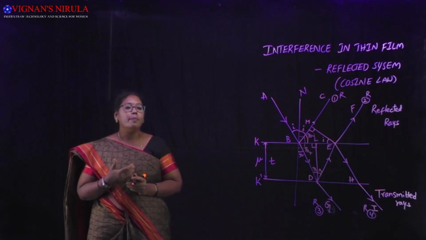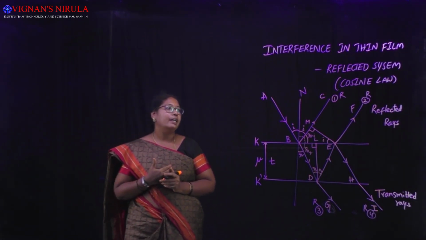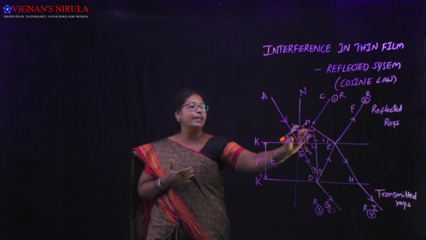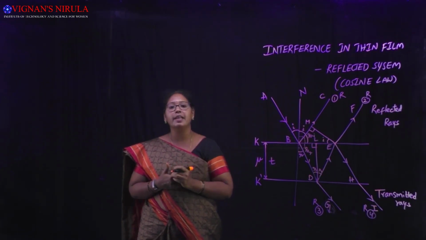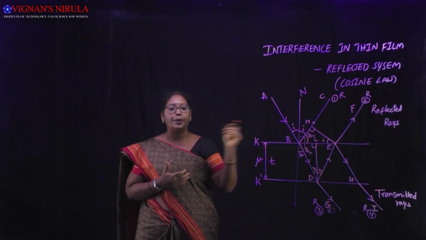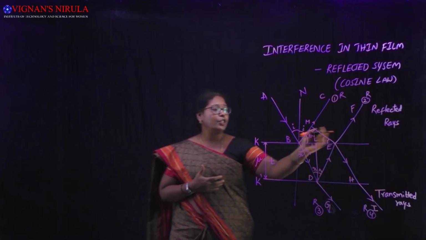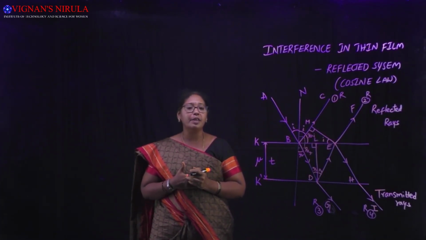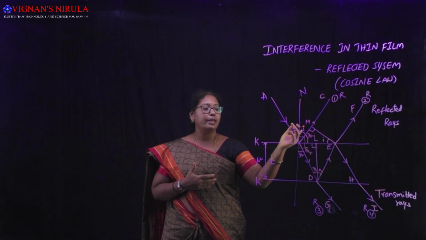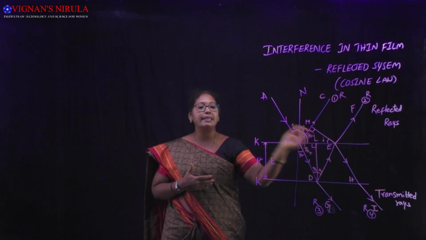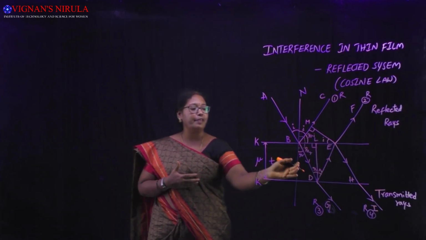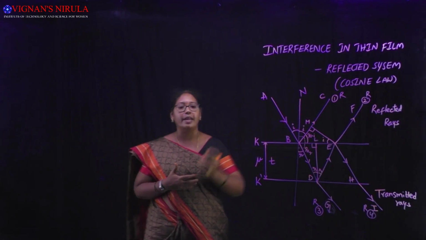The geometrical path covered by ray 1 in air is BM additionally when compared to ray 2, and the geometrical path length covered by ray 2 is BD plus DE in the film when compared to ray 1.